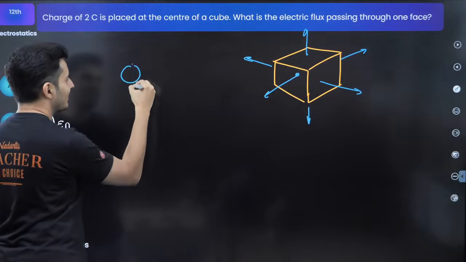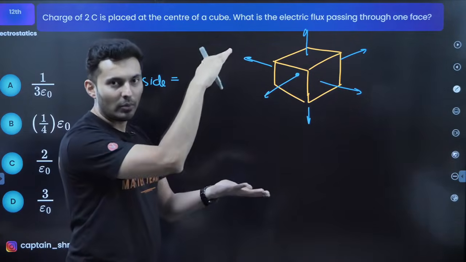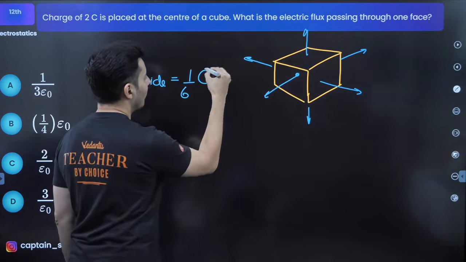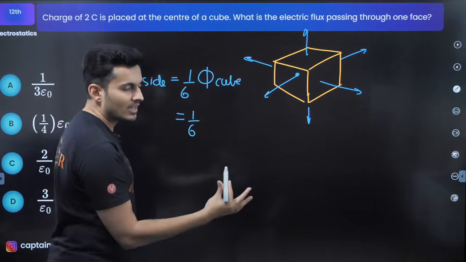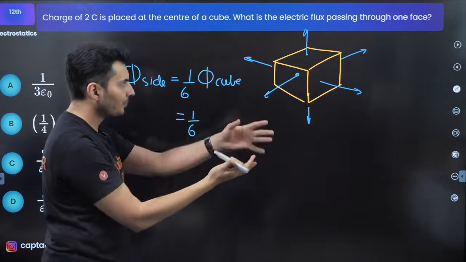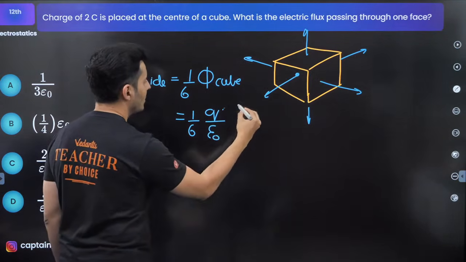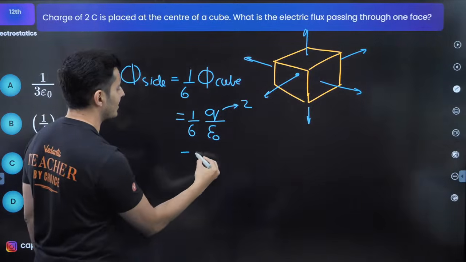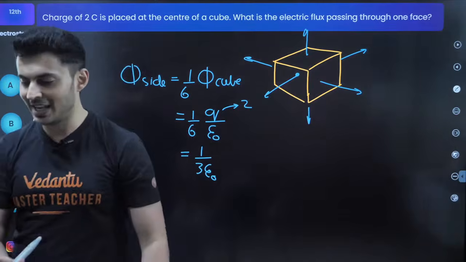So what's the flux through any side? There are 6 faces: top, bottom, left, right, front, back. So it will be nothing but 1/6 of the net flux through the cube, and using Gauss's law, the flux through a closed surface is nothing but the charge by epsilon naught. Now this charge is given to be 2 coulombs. So 2 and 6 cancel, so 1/3 epsilon naught. That should be the answer.